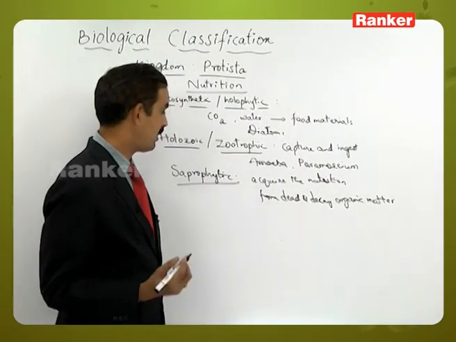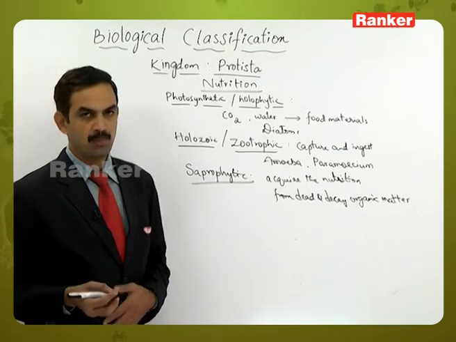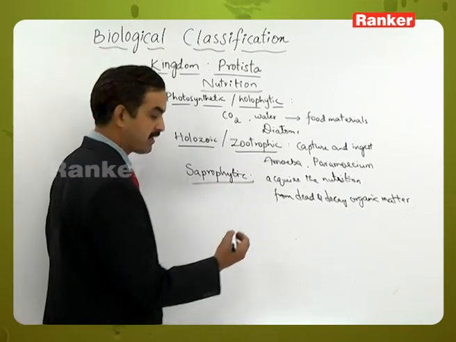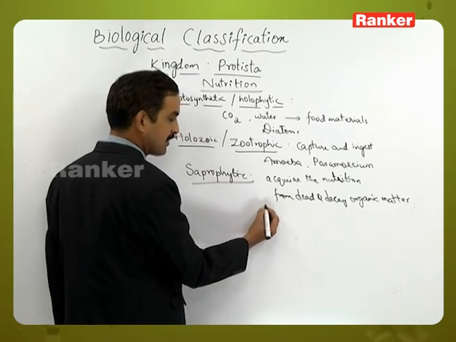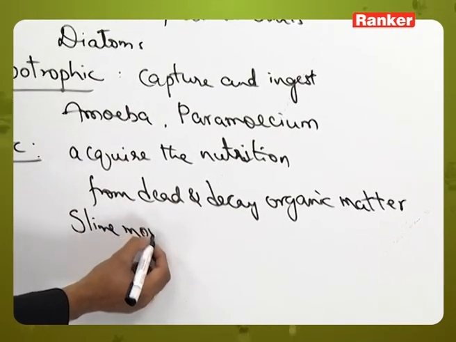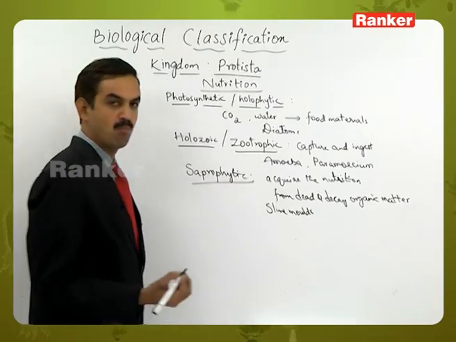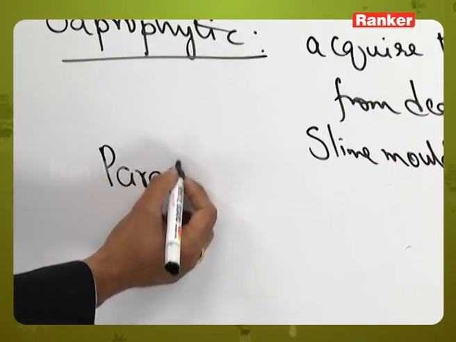They cannot perform photosynthesis, they cannot prepare their own food materials, so they depend upon the dead and decaying organic matter. In this mechanism, they absorb the nutrients from the dead parts. This can be seen in the slime molds. Next one is the parasitic type of nutrition.